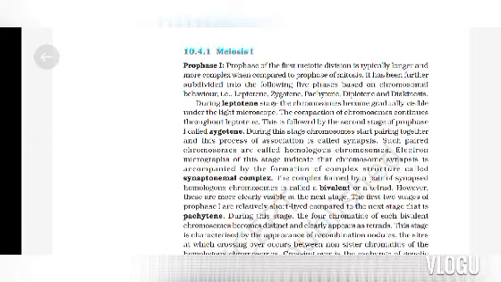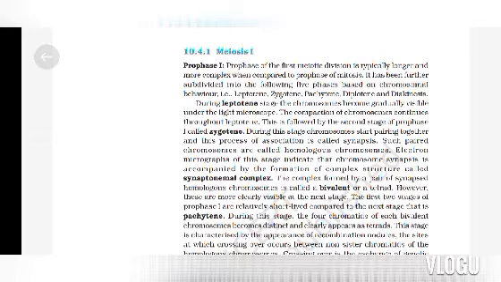The compaction of chromosomes continues throughout leptotene. This is followed by the second stage of prophase 1, zygotene. During this stage, chromosomes start pairing together, and this process of association is called synapsis. Such paired chromosomes are called homologous chromosomes. Electron micrographs of this stage indicate that chromosome synapsis is accompanied by the formation of a complex structure called the synaptonemal complex. The complex formed by a pair of synapsed homologous chromosomes is called a bivalent or a tetrad.